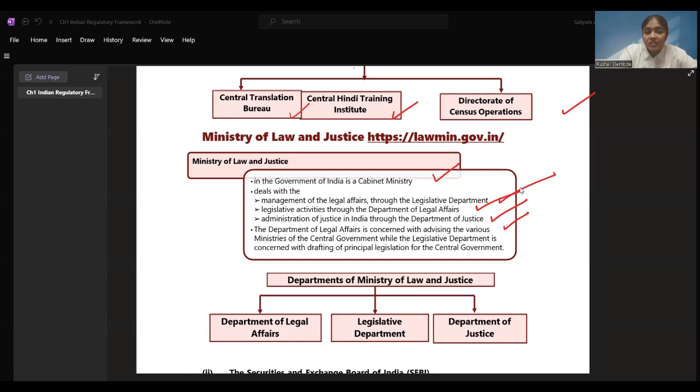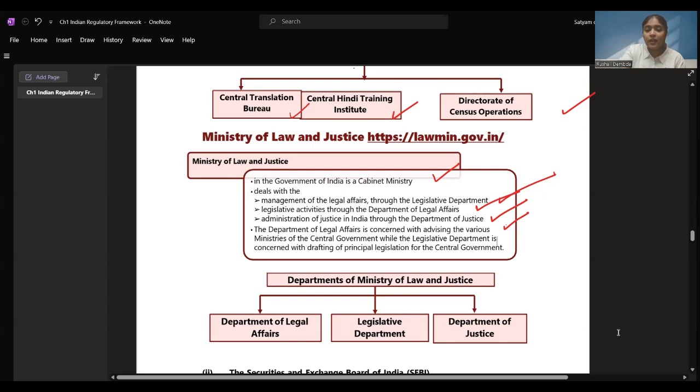India Code, which consists of laws enacted from the previous century and which are in force in the territory of India, is available on the net. So you can see that whenever you want all the codes or laws, if you want to read, you can check them on the internet, right? They have given, this is the oldest limb of the Indian government dating from 1833, right? When we were under the British rule, from that time, the Ministry of Law and Justice is in force. I hope we are clear with this, with the website.